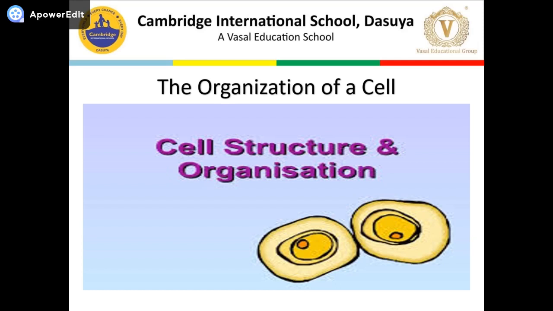who discovered the cell, why the cell is called the basic unit of life. So beta, what is a cell? A cell is a structural and functional unit of life. It is a basic unit of life because life arises from a single cell. Just as a building is made up of bricks, the body of an organism is made up of cells.